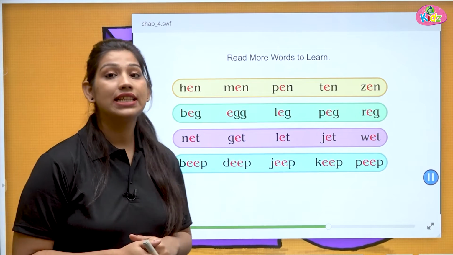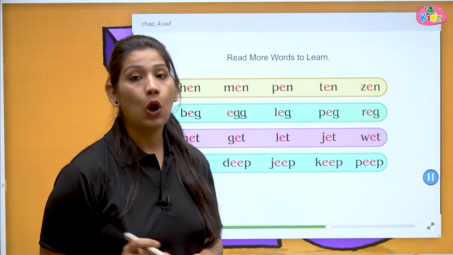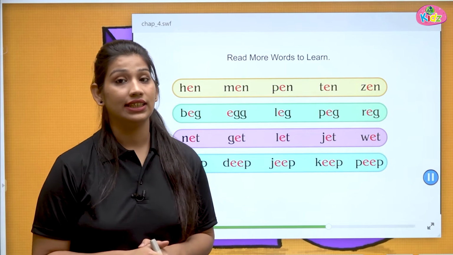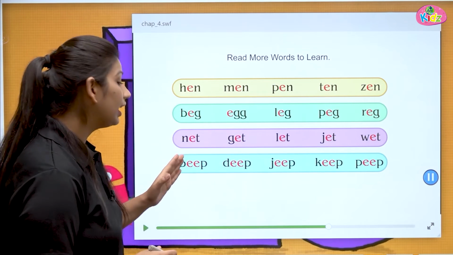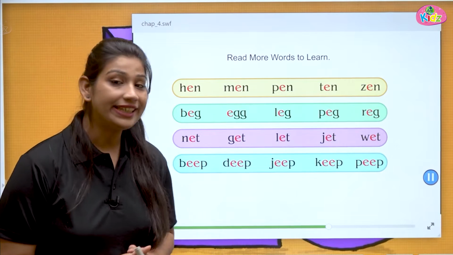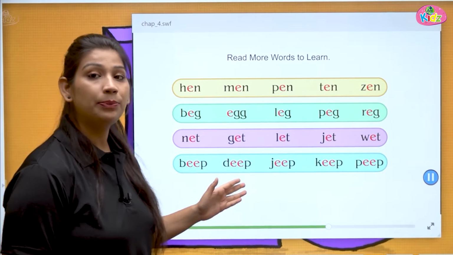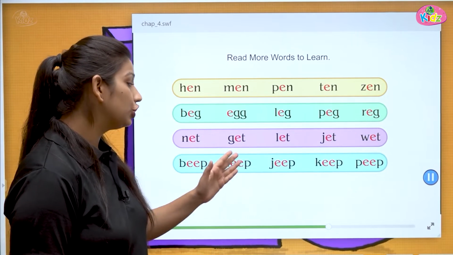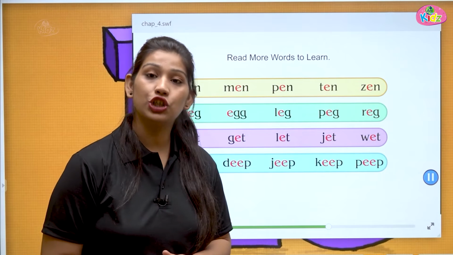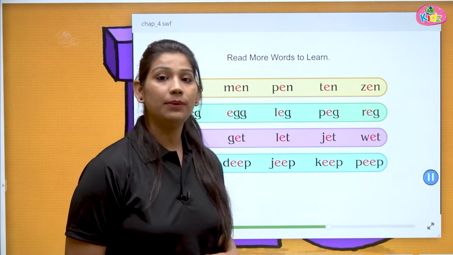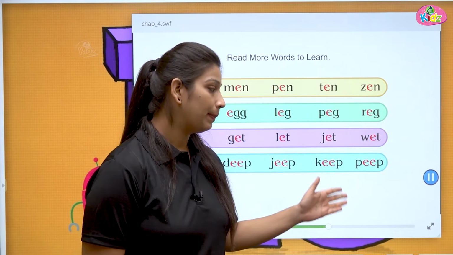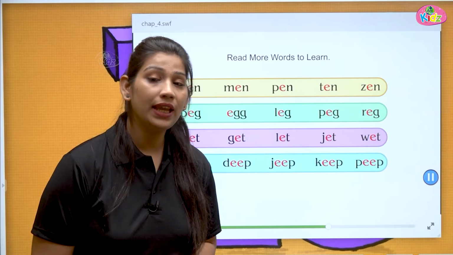Next, we have the "eep" sound. When there is double E, that produces a long sound, which is E. B-E-E-P, beep. D-E-E-P, deep. J-E-E-P, jeep. K-E-E-P, keep. P-E-E-P, peep.